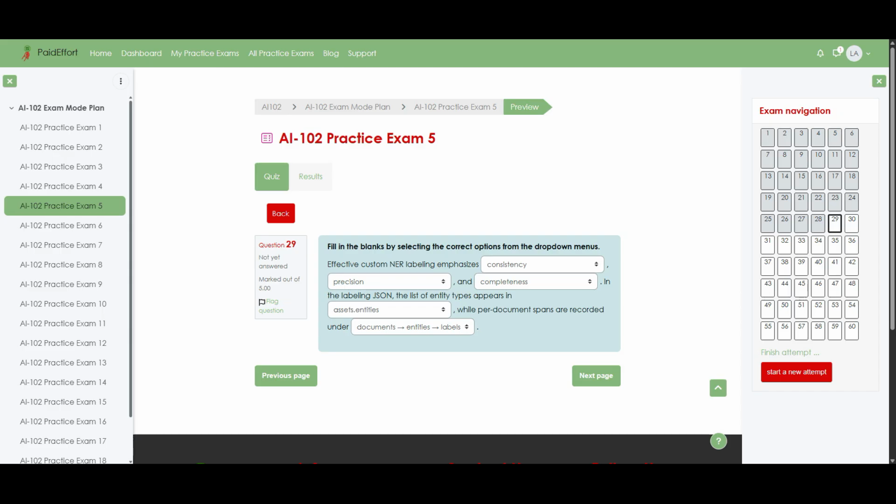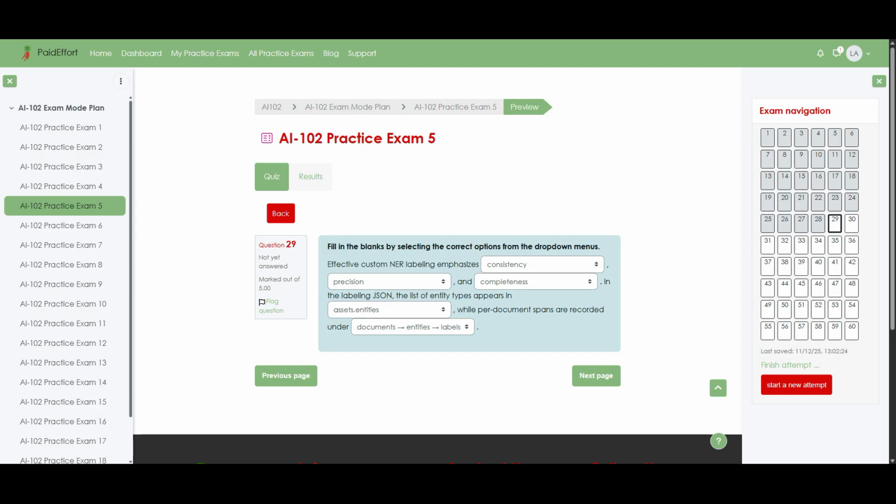Question 29. Fill in the blanks by selecting the correct options from the drop-down menus. Effective custom NER labeling emphasizes consistency, precision, and completeness. In the labeling JSON, the list of entity types appears in assets.entities, while per document spans are recorded under documents, then entities, then labels. Now let us explain why these choices matter for custom NER projects.